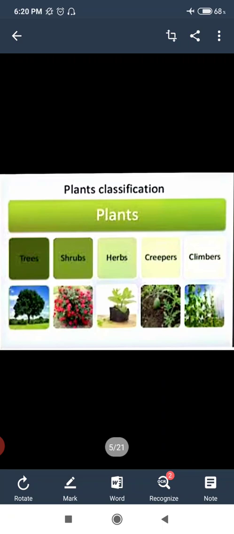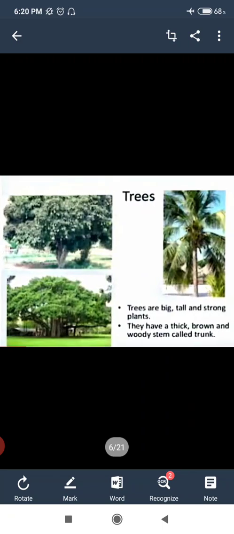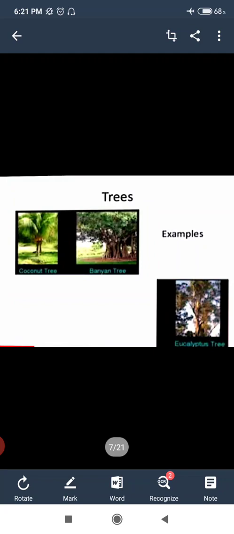So let us learn about trees. Trees are big, tall and strong plants. You all must have seen trees everywhere around you. They have a thick brown and woody stem called a trunk. They have many branches that bear leaves, flowers and fruits. They have roots that are thick and strong. The trees live for many years. For example, we can see here a coconut tree, a banyan tree, even a eucalyptus tree. Children, I think you have seen many other trees outside your house also.